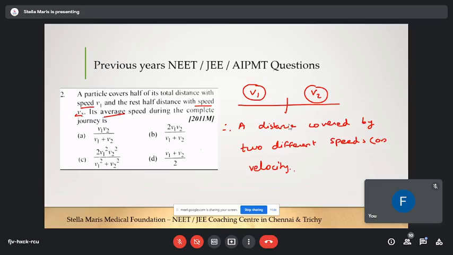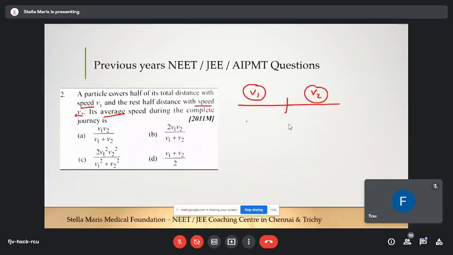Just make a note of this statement, a distance covered by two different speeds or velocity. While you're copying this sum, write this note. Right. So what we are doing here is they are asking what is the average speed.